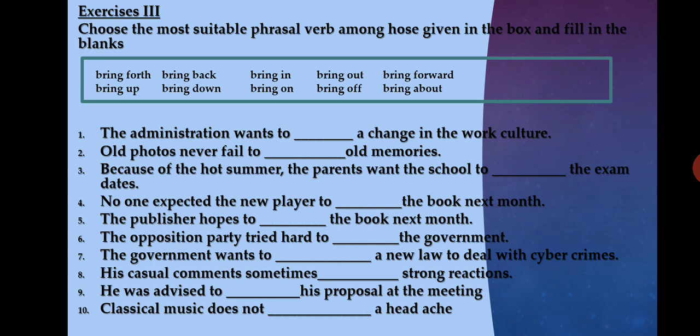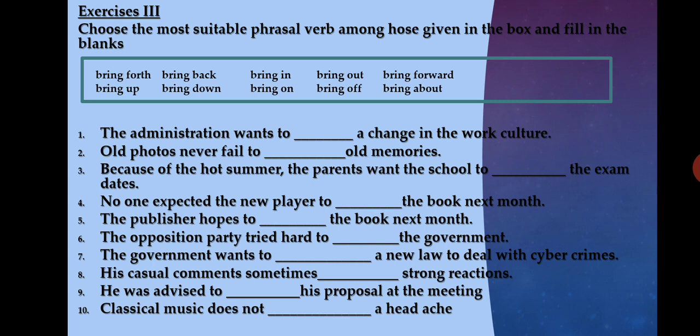Fourth one, so depending upon the context, you have to select the correct phrasal verb. No one expected the new player to dash a sensational victory. So it is quite unexpected. We didn't expect the new player to bring off a sensational victory. Bring off is the correct phrasal verb there.